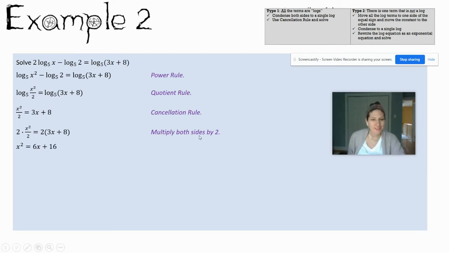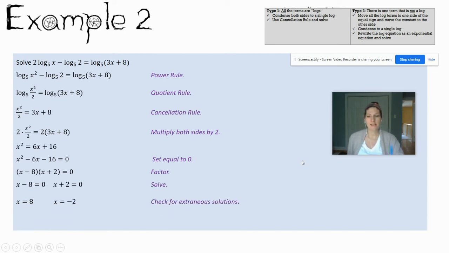And then I look at it and I have a quadratic, so I'm going to set it equal to 0. So I'm going to subtract 6x, and I'm also going to subtract 16. I'm going to factor my quadratic, and then I'm going to set each factor equal to 0 and solve for x. Last but not least, I need to check those solutions.